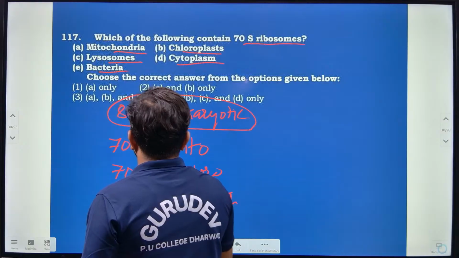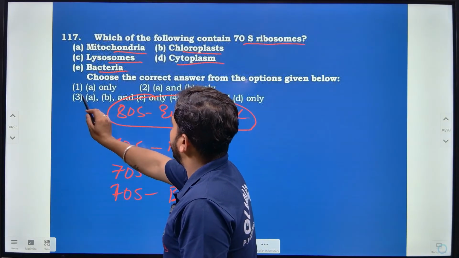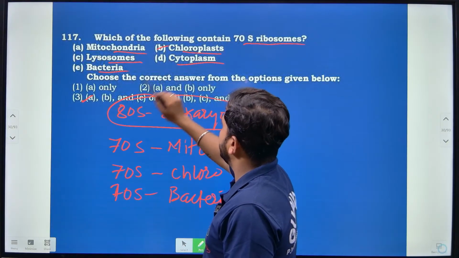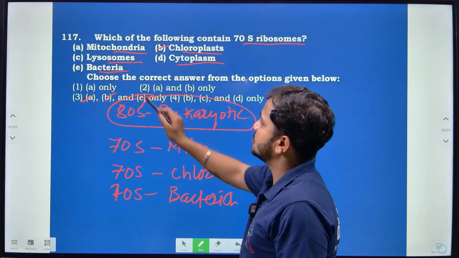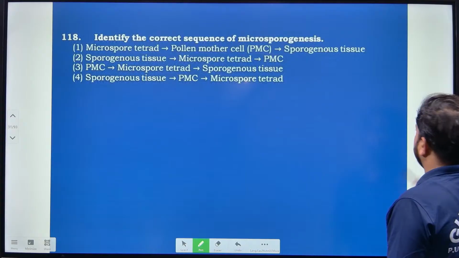Then according to that, mainly A is correct. Then B is correct here, right? Then lastly E. So according to this, option 3 is correct, right?